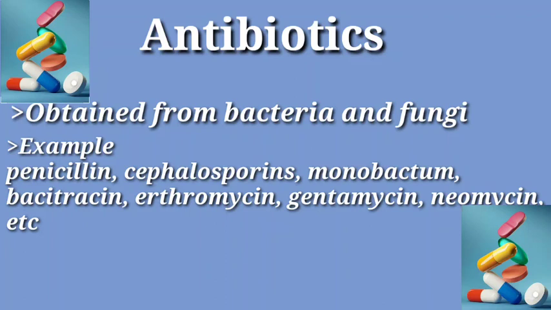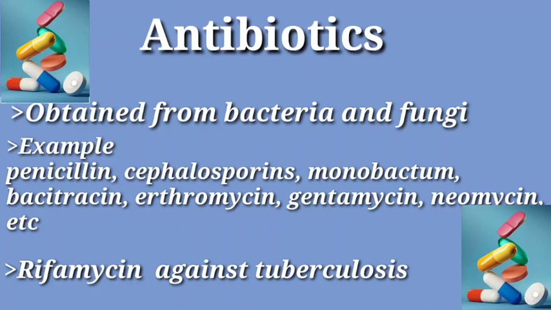Some human diseases and veterinary diseases have been controlled due to antibiotic treatment. The examples are penicillin, cephalosporins, monobactam, bacitracin, erythromycin, gentamicin, neomycin, etc. Out of these, rifamycin is very useful against tuberculosis.